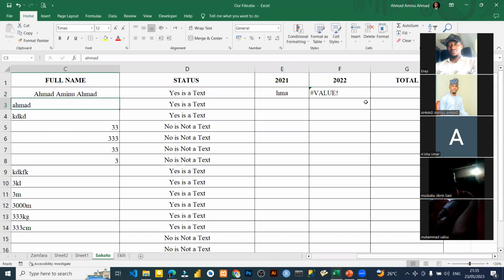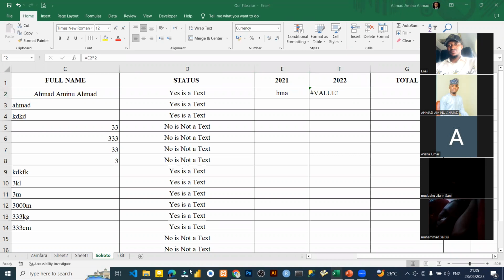If I put that, you see what I got? I extracted the HMA from this, and I multiply it times 2, it gave me euro, because there is no way you can multiply what? There is no way you can multiply qualitative data. Text. Yes, text, sir. You can multiply text. Please, do you understand it? So that's how you can use it.